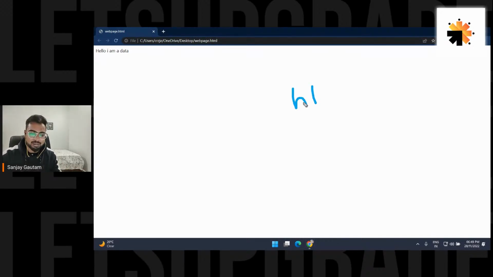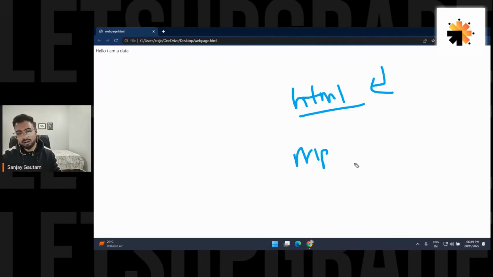To be honest, a web page or website is all this. You just need to create an HTML file, and this file can be opened by a browser like Chrome, Edge, Firefox, Opera Mini. We have so many browsers now, and all of them can understand .html files. Like MP3 files can be understood by a music player or VLC media, and your photos can be understood by a photo gallery. Similarly, this HTML file can be opened or understood by a browser. That is why we are creating this type of file.